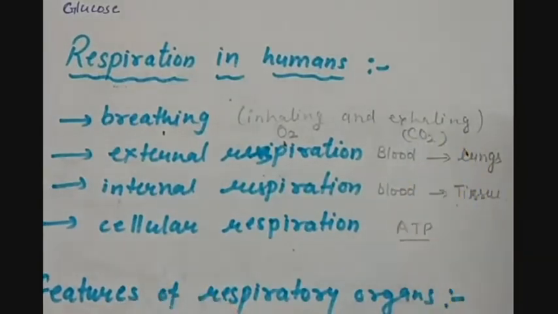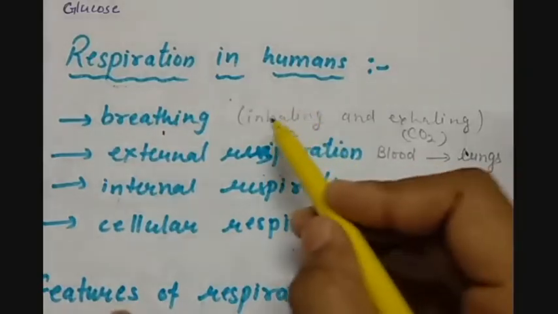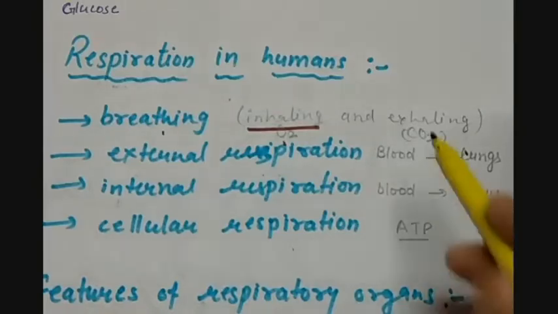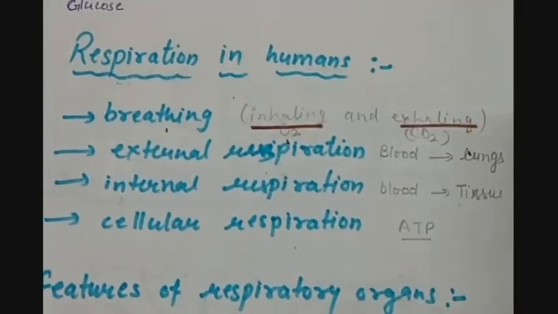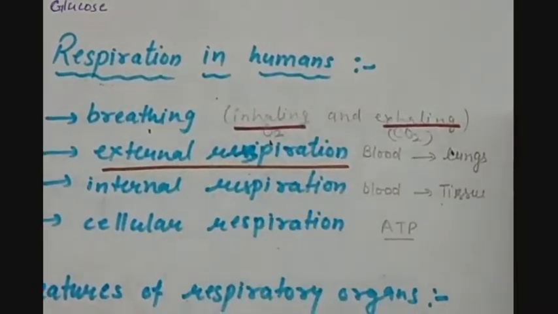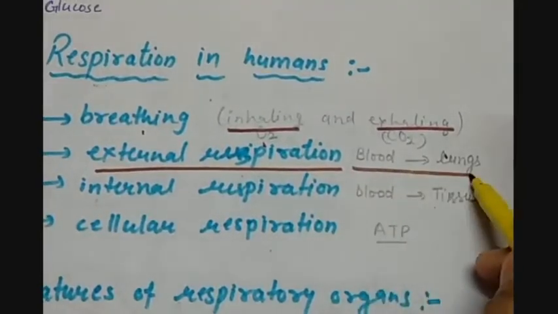It has its own mechanism: when we create more volume inside the body, inside the lungs, then inhalation takes place. That means we take the gases inside our body, and when the pressure is more inside the body, then the exhalation process takes place. The breathing mechanism has been covered in the respiration lecture; for details you can watch that also. Then we have external respiration. External respiration is the process in which exchange of gases occurs between the blood and the lungs.